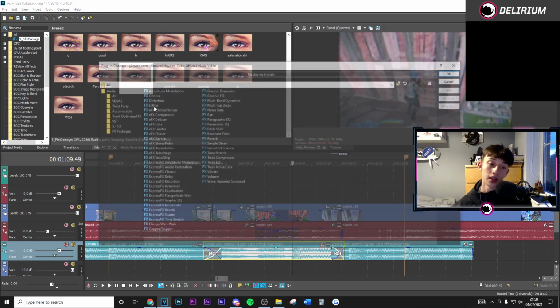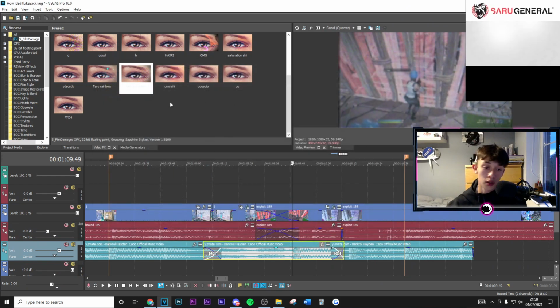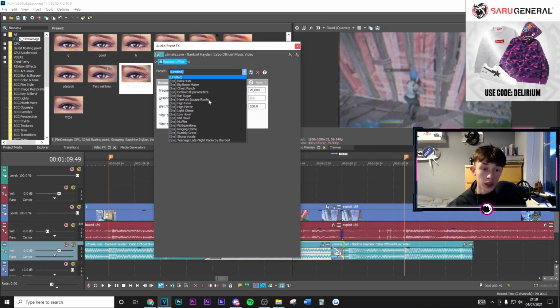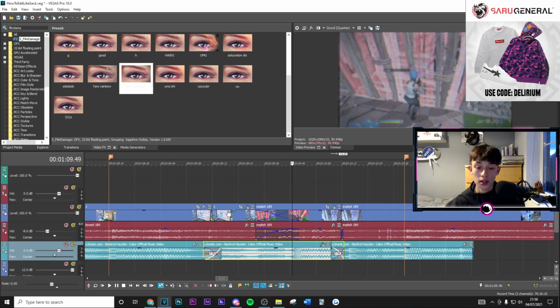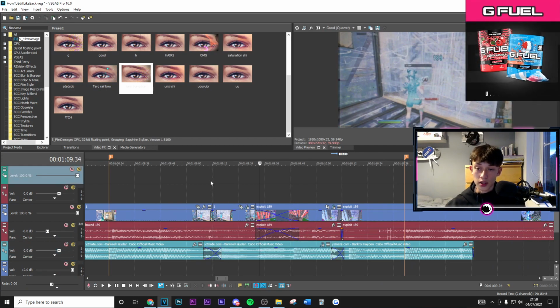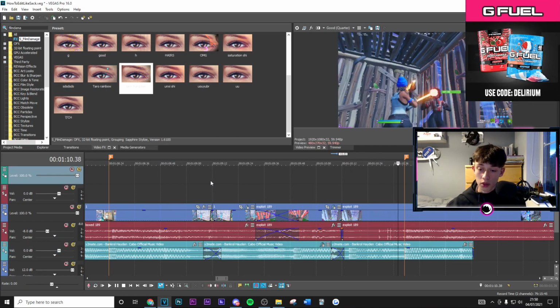Go into the effects and then just wait for this to load. Go into resonant filter, hit OK, and then we're just going to go ahead and make this to the muffler version, and that's just going to muffle out the audio as the transition is occurring, which looks really good.